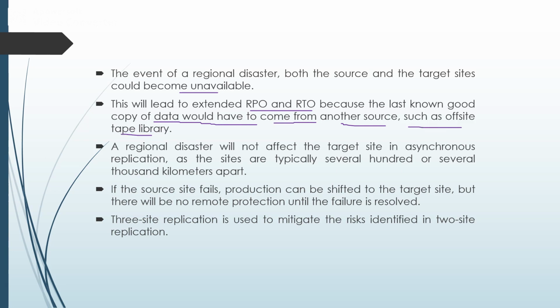The regional disaster will not affect the target site in asynchronous replication, because, as I explained before, the source as well as the target are located around 1000 kilometers apart. If the source site fails, the production can be shifted to the target site, but there will be no remote protection until the failure is resolved. So that is why we are going for three-site replication, in which we can consider two different remote sites.